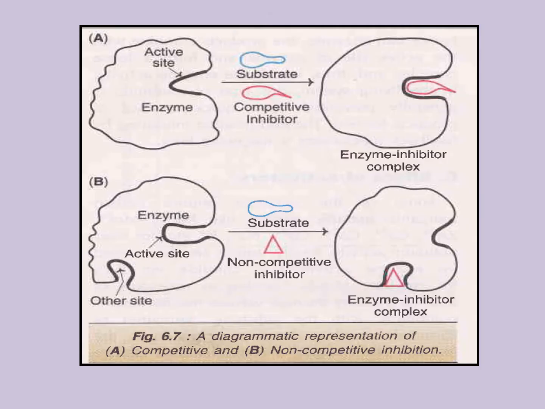And this is a diagrammatic representation of competitive and non-competitive inhibition. This one is competitive and this one is non-competitive, so we can easily differentiate between them. Here you can see this is the substrate and this is the inhibitor. We can see that these are structurally similar to each other, but these are not structurally similar. So we can say that there is no structural resemblance, right?